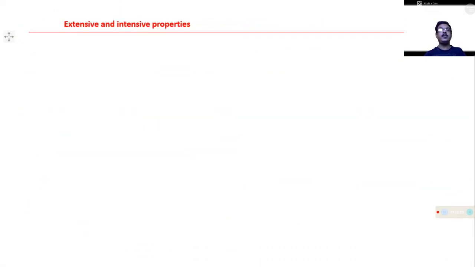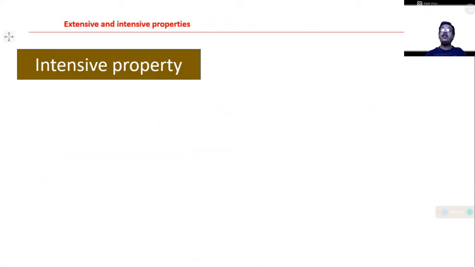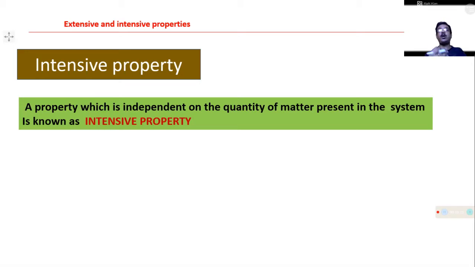Now we discuss what is an intensive property. Now, what is an intensive property? An intensive property is just the opposite of an extensive property. Here, the properties are independent of the quantity of matter present. They do not depend on the number of moles or molecules, or the mass of the substance present in the system.